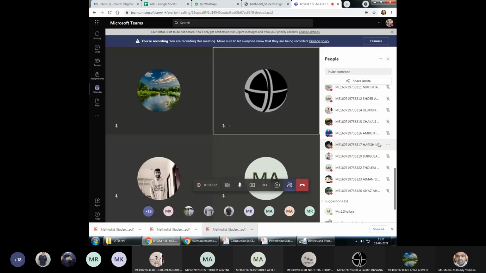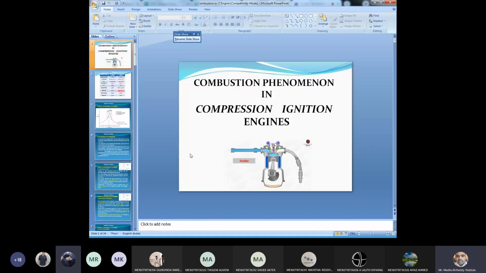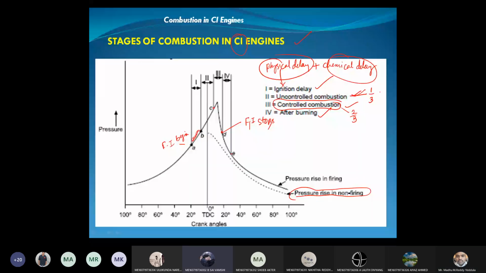Sir, in controlled combustion, you said as the fuel enters, it will burn also. Yes, it will burn. Then while the fuel enters, the fuel which is ready for the next stage will also burn. Means the valve is open and the ignition has already started.